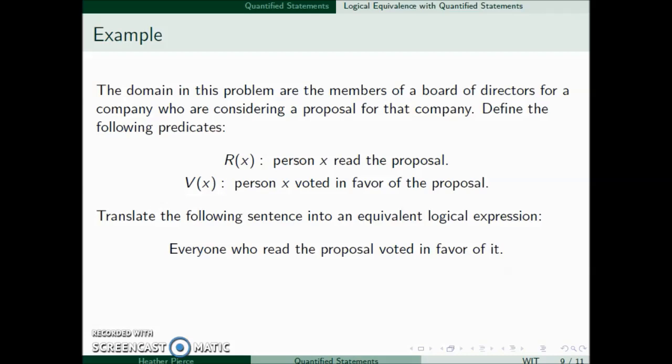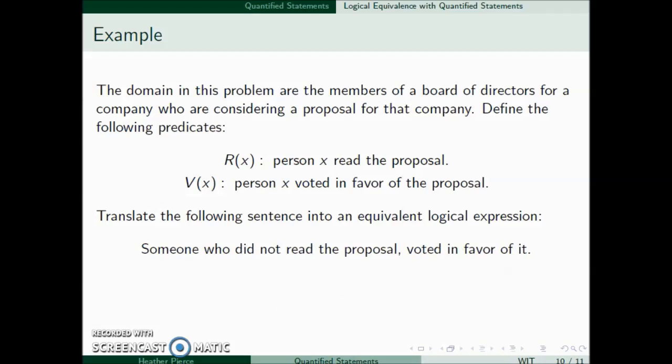Everyone who read the proposal voted in favor of it. So for all x, if R of x, then V of x. This may not immediately look like an if-then statement, but it is. It's basically saying if the person read the proposal, then they voted in favor of it.